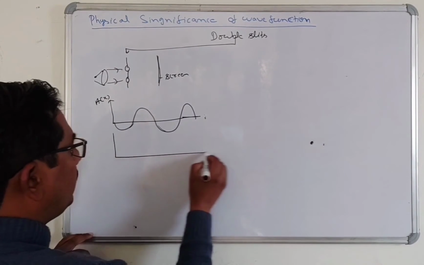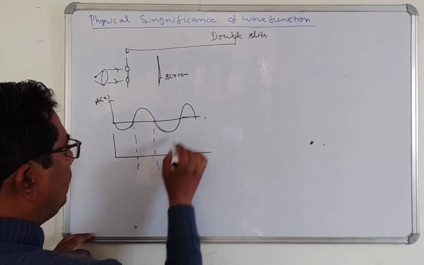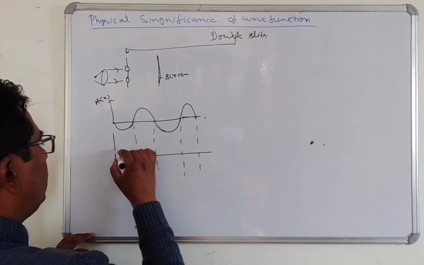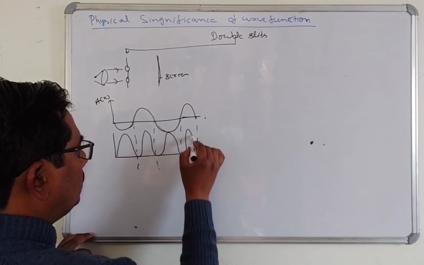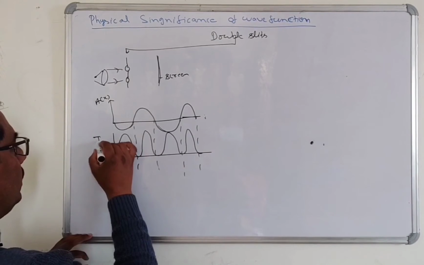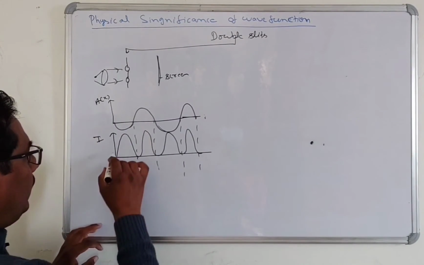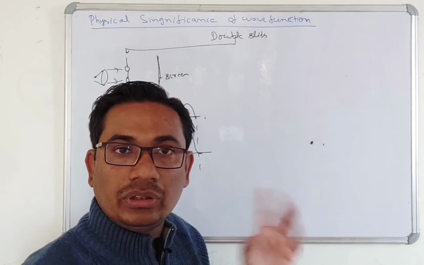All of you know that the intensity looks like this along the screen. Basically, we observe the intensity, not the amplitude. The intensity is the reality that we observe. The number of photons is more at some positions and zero at others, because the intensity is zero there.